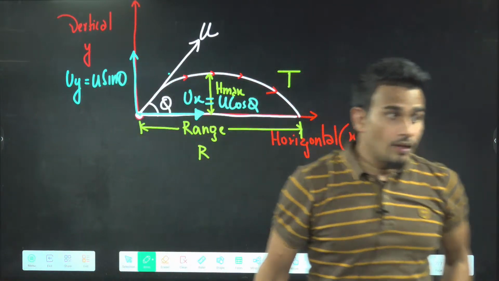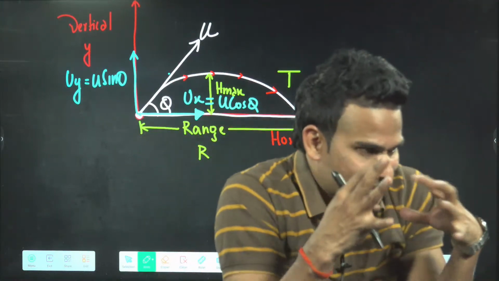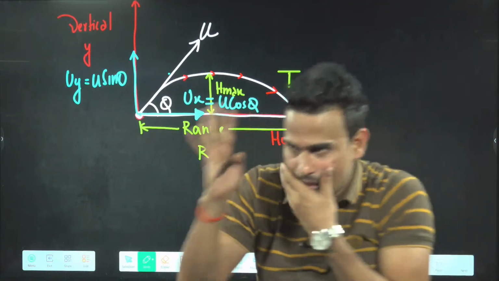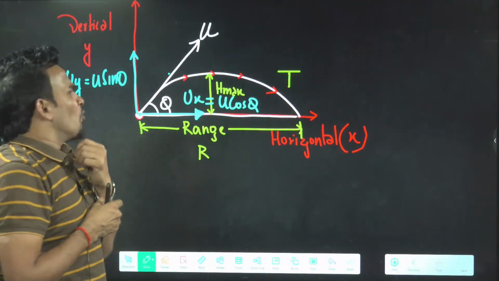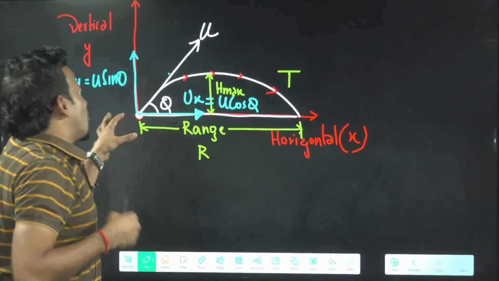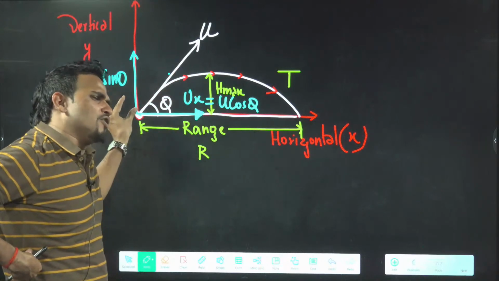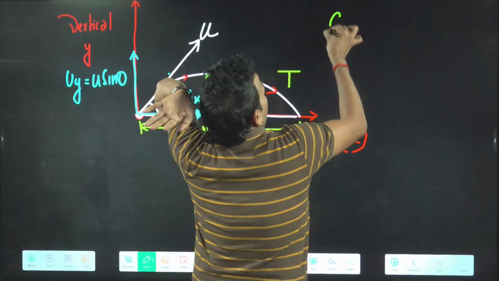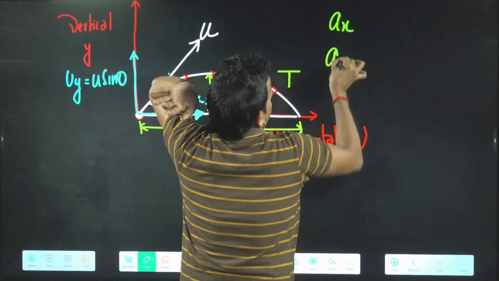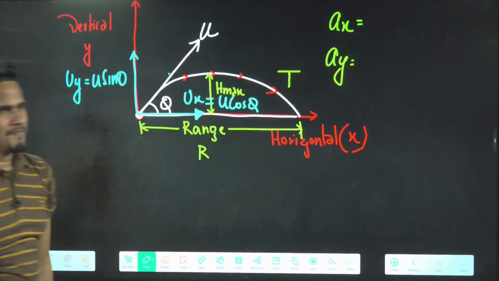In a NEET question this came, we will talk about that also slowly. We are just starting. Okay, no problem. Acha, what do you feel? Sir, along x the velocity is u cos theta, along y the initial velocity is u sin theta. What will be the acceleration along x and along y? What will be the acceleration along the x axis and y axis?